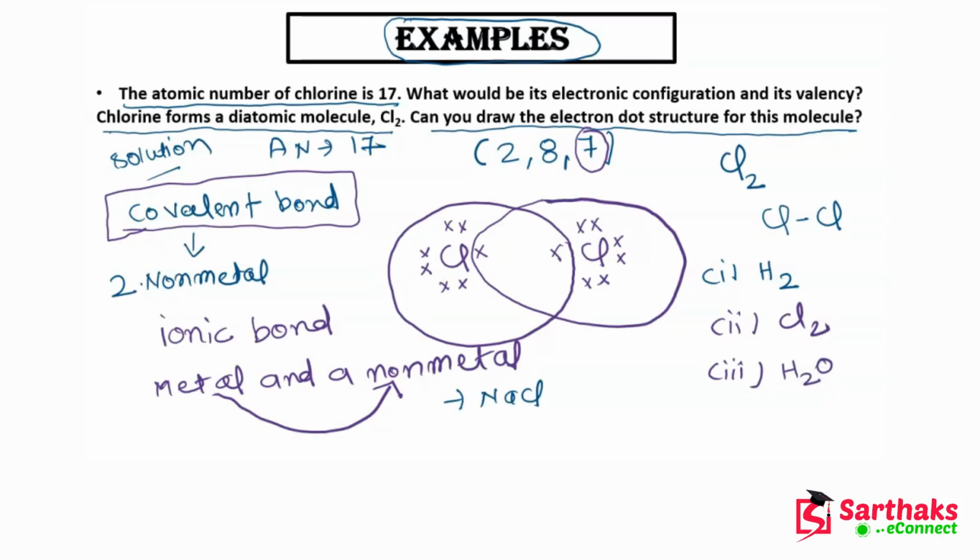As we move ahead in this chapter, we will talk about lots of compounds. We will see lots of examples where more than 2 or 3 atoms will be present with covalent bonds. So I hope guys this point is clear to you.